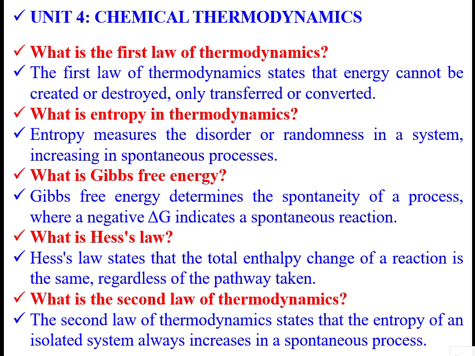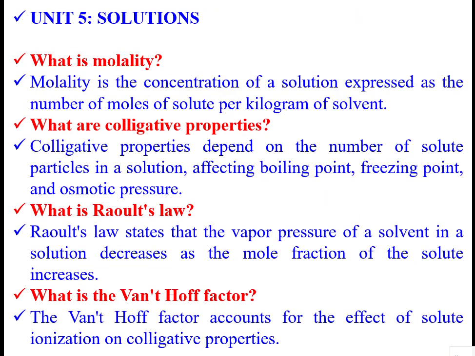A plus B gives AB, then AB upon another reaction forms C. There are two paths. So Hess's law says that the enthalpy change of a reaction is the sum of the individual reactions. The second law of thermodynamics states that the entropy of an isolated system is always increasing in a spontaneous process.